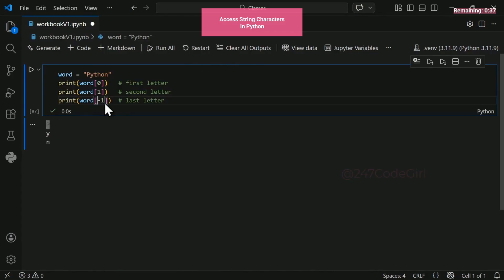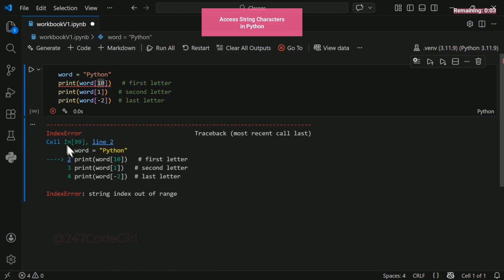Negative index counts from the end. Last letter is at position -1. Because there is no -0, -1 is the first character from the end. You can grab any letter you want forwards or backwards. Here you can do -2, which will give you the second to last letter. Running this gives you the letter O. Accessing an index that doesn't exist will give you an error. There is no letter at position 10. I run this, you will get index error. String index out of range.